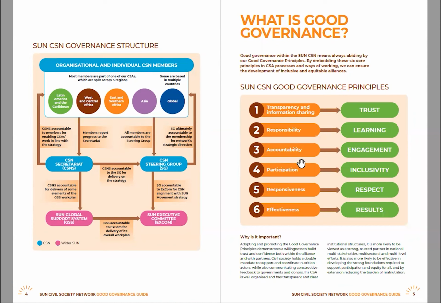The Good Governance Principles are a set of key principles that we expect from all members of the SUN Civil Society Network, and this helps to build trust and confidence across the global network and our partners and key stakeholders.